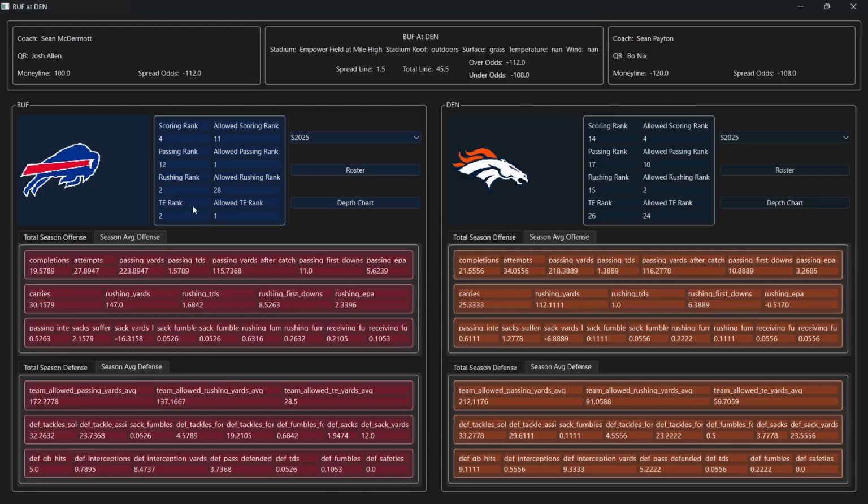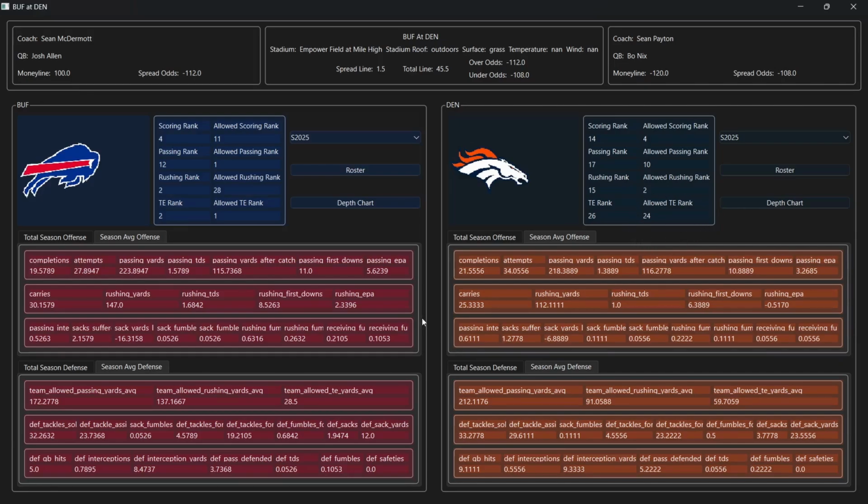Additionally, you have Buffalo with a tight end rank of 2 and an allowed tight end rank of 1. Denver doesn't utilize their tight ends nearly as much as other teams do, so that may not be as much of a factor for Denver, since they already have a pretty bad tight end rank going against the best in the league at stopping tight ends. However, this tight end rank of 2, where Kincaid could really shred up Denver, might be another thing that Denver should be aware of and concerned about.